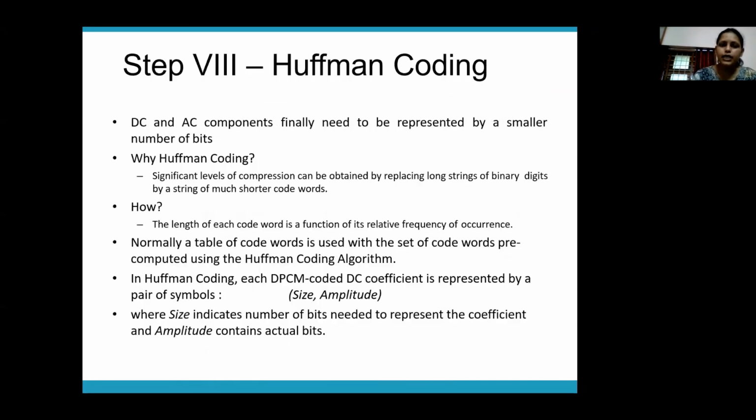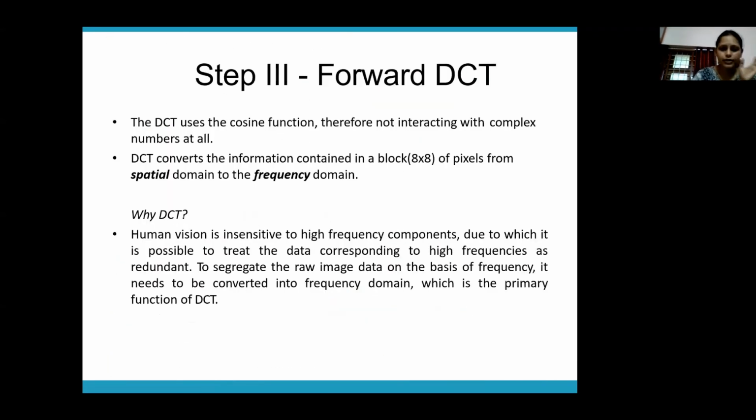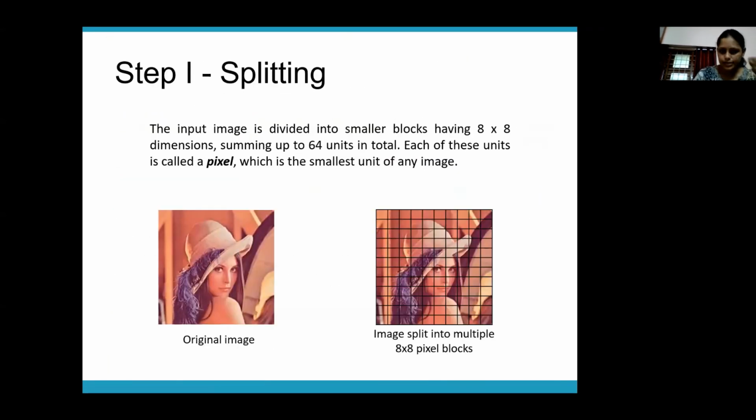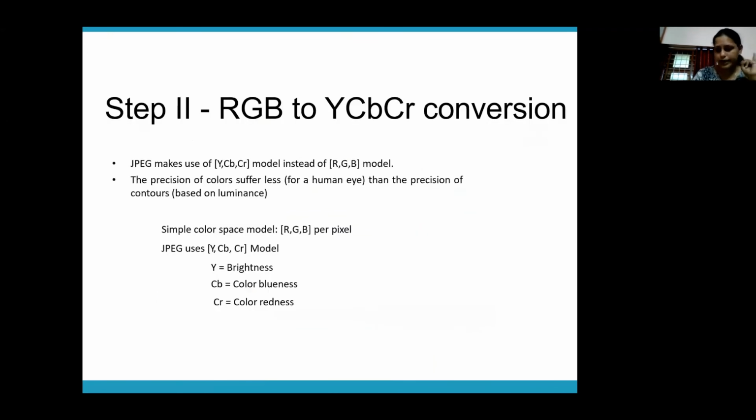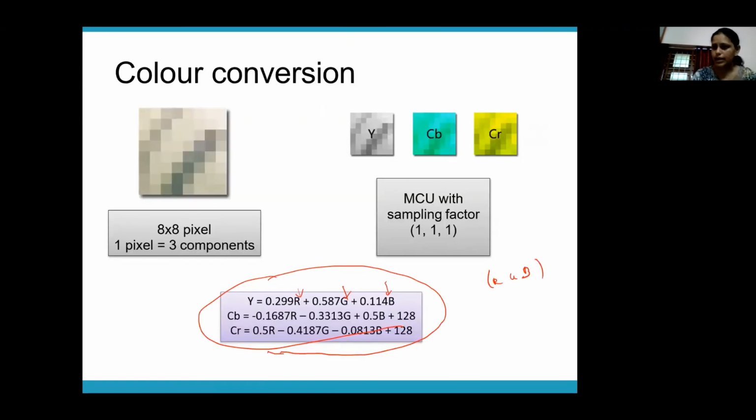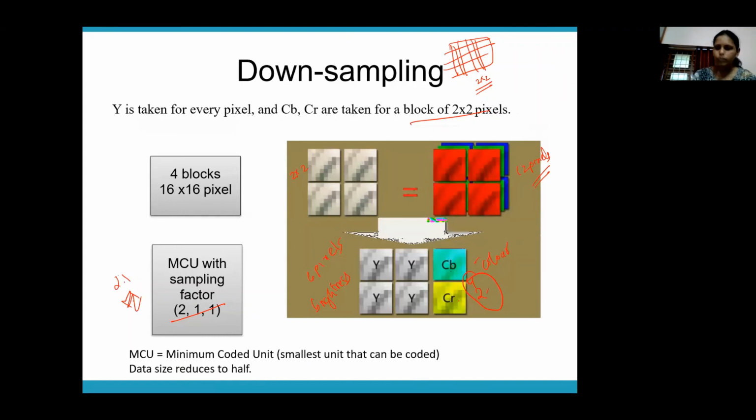So those are the steps in JPG compression. I'll summarize it once more. What is the first thing that we do? We split our image into 8x8 blocks. Second, we convert it from RGB to YCbCr, for which we have a standard matrix multiplication formula. In the same step, we do downsampling also, because we want to reduce the number of pixels used for storing color information. We have a standard downsampling ratio, which is normally 2:1, applied for every 2x2 pixel block.